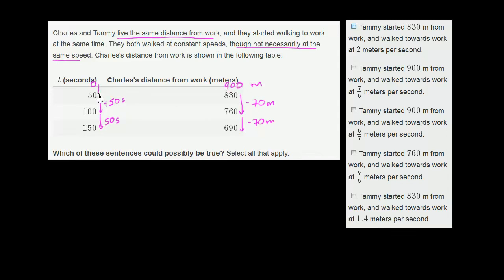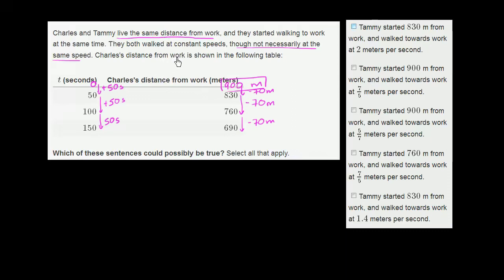When we go from 0 seconds to 50 seconds, he goes from 900 meters away to 830 meters away. So once again, his distance from work decreases by 70. Then another 50 seconds goes by, decreases by 70 again. Another 50 seconds, decreases by 70 again. So at time 0, Charles was 900 meters away from work. Now we know that Tammy and Charles live the same distance away from work, so Tammy would have also started 900 meters away from work.